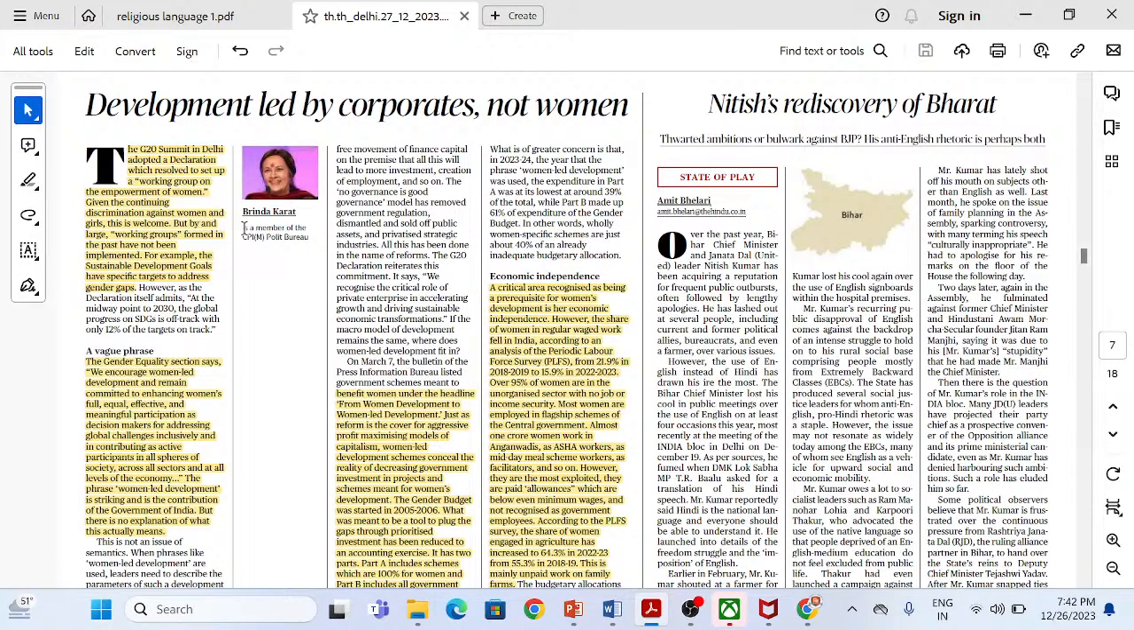of the women. Given the continuing discrimination against women and girls, this is welcome, but by and large, working groups formed in the past have not been implemented. For example, SDG goals have specific targets to address gender gaps. However, the declaration itself admits that at the midway point to 2030, the global progress on SDGs is off track and only 12% of SDGs are on track.